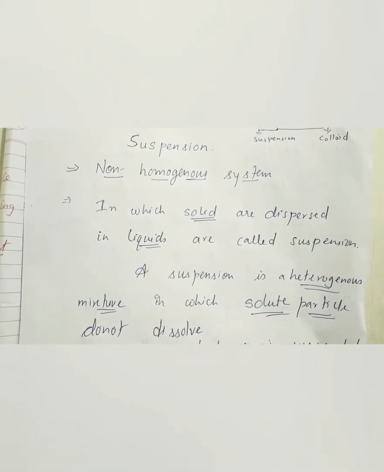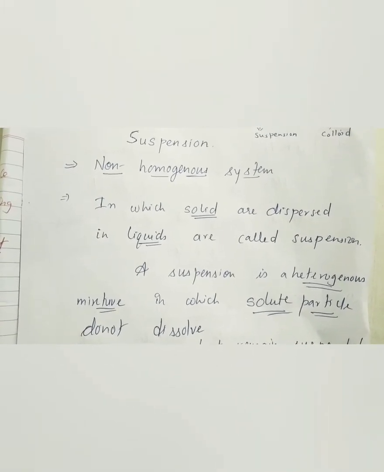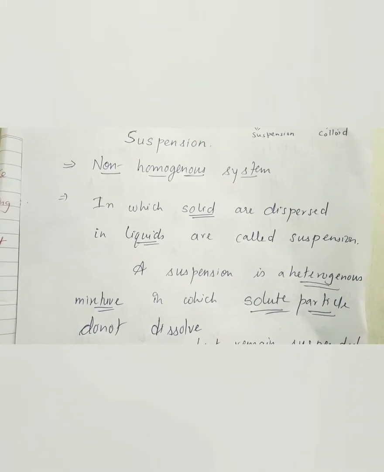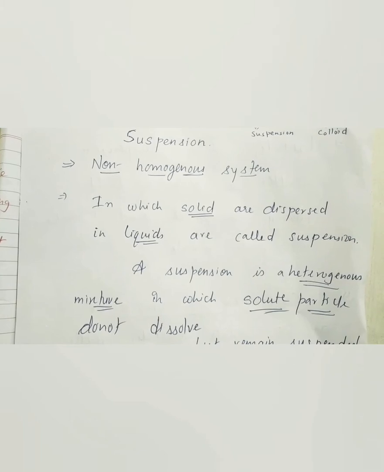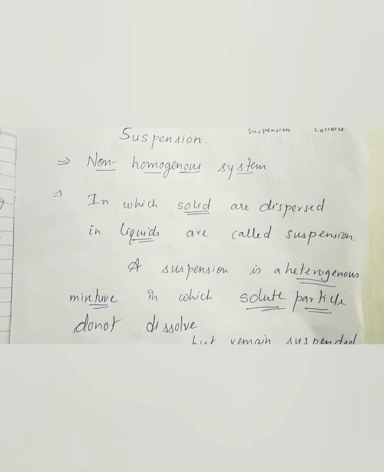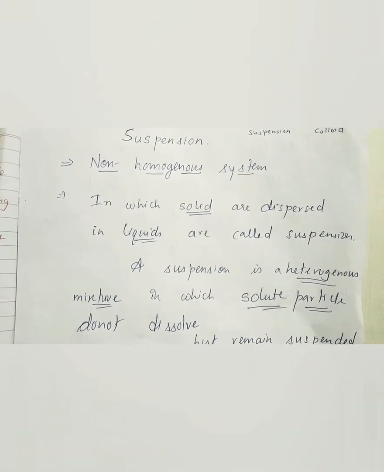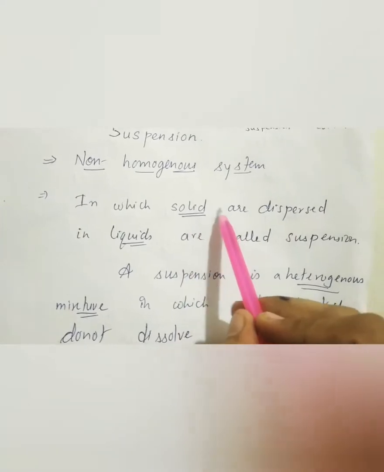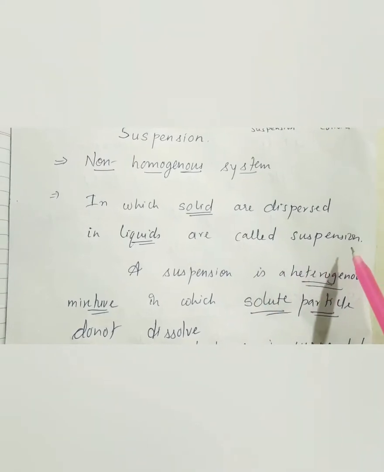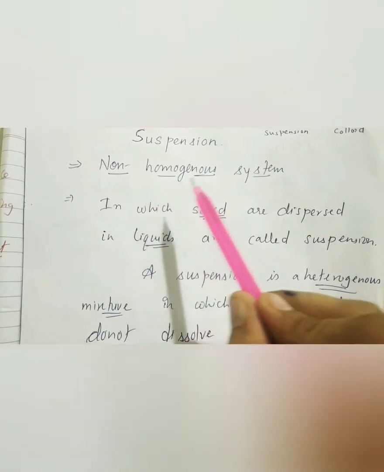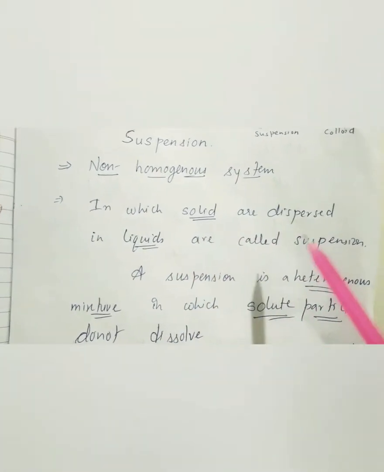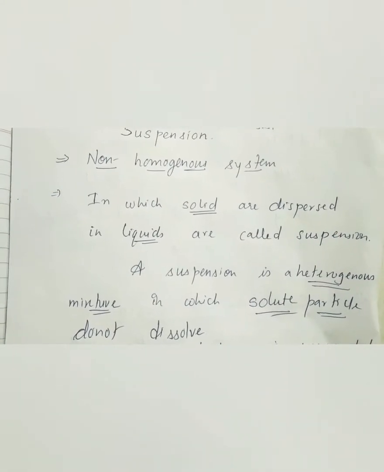They are heterogeneous. For example, mud in water or chalk in water, you can see the particles of chalk remain suspended. They don't get dissolved like salt or sugar. You will see the particles of chalk remain suspended. So we can say that a mixture in which a solid is dispersed in liquid is called a suspension. Suspensions are heterogeneous mixtures in which solids are dispersed, or we can say suspended, in liquid.